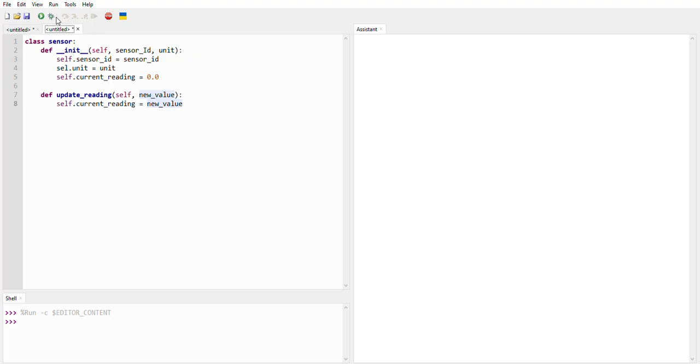For example, we can create a sensor like this: s = Sensor("S1", "PSI"). Then we can update its reading: s.update_reading(45.6). And finally, we can access the current reading using s.current_reading. This simple class is useful in larger systems like IoT networks, industrial monitoring, or environmental sensing, where we need to track and update sensor data efficiently.